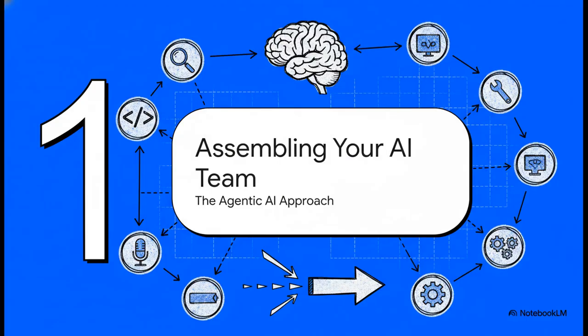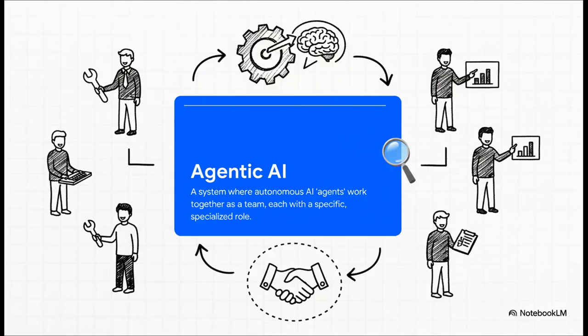So, the solution is a huge shift in how we think about this. Instead of trying to rely on one AI to do absolutely everything, we create a team of specialist AIs. And this is the big idea behind a concept called agentic AI. Agentic AI is really just inspired by how we work as humans. You have different people on a team with different skills, different jobs, all pulling together for a common goal. It's all about collaboration, not just raw computation.